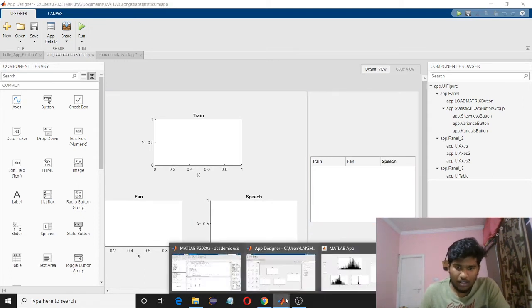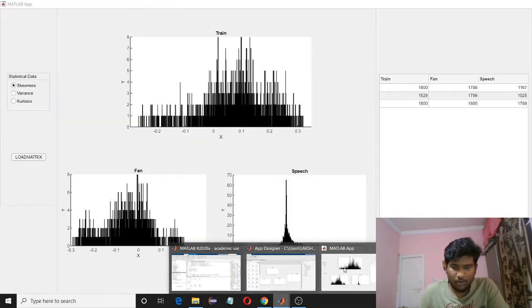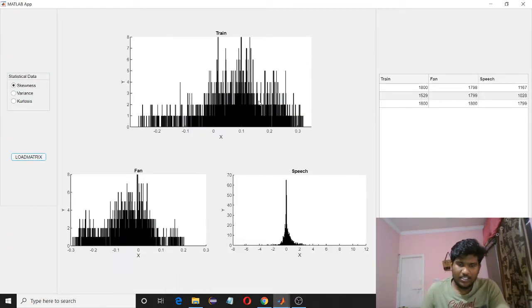As this takes a lot of time to run, I've run the data and this is the output that we have got. For skewness, the histogram data will be plotted like this. For fan, it will be plotted like this. For speech, it will be plotted like this, and the confusion matrix can be obtained here. So we are plotting the histogram data for the second 30 minutes data.